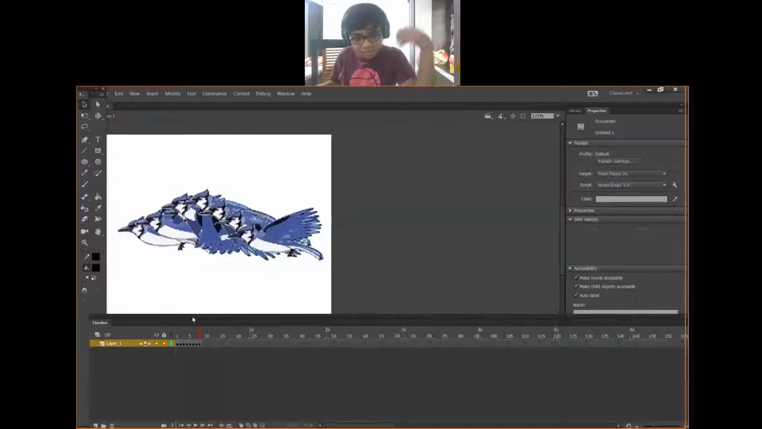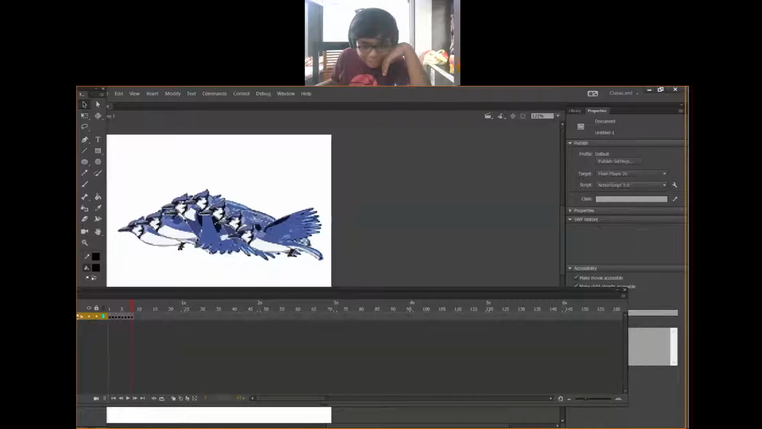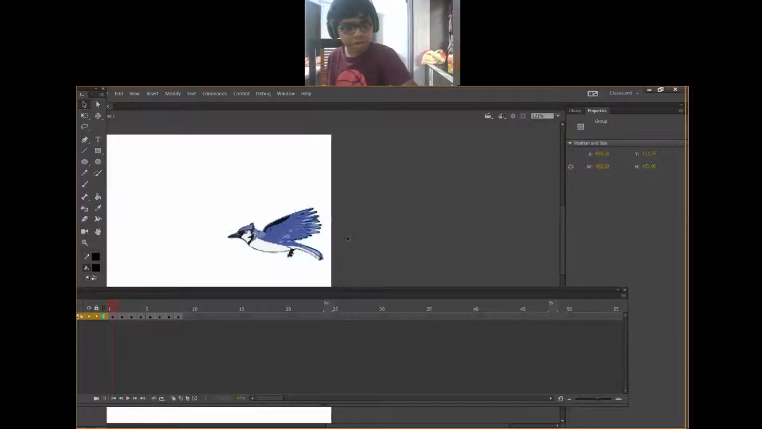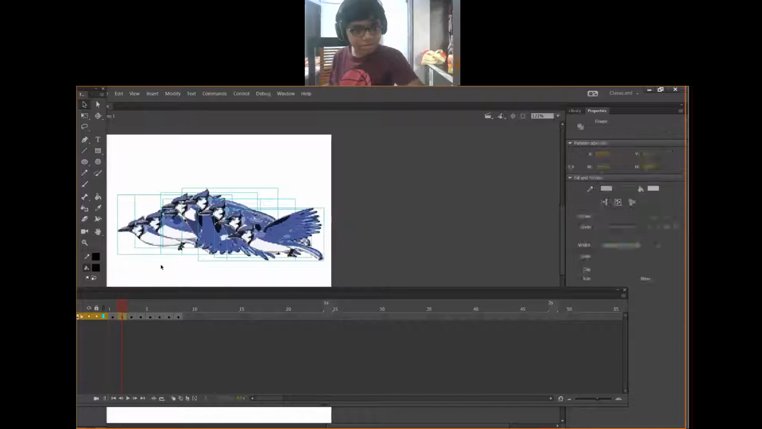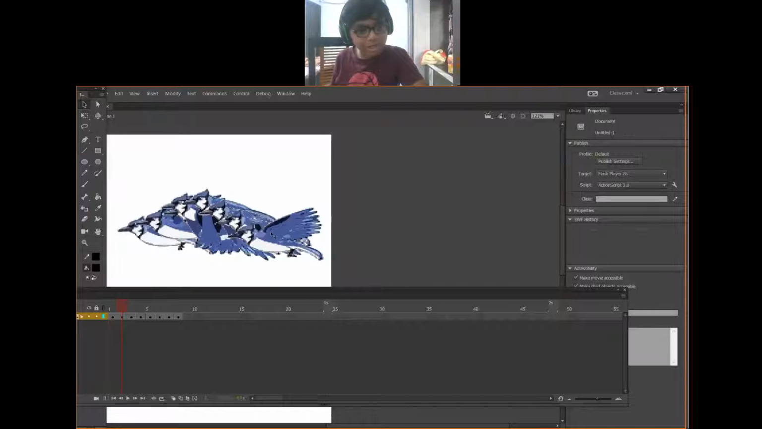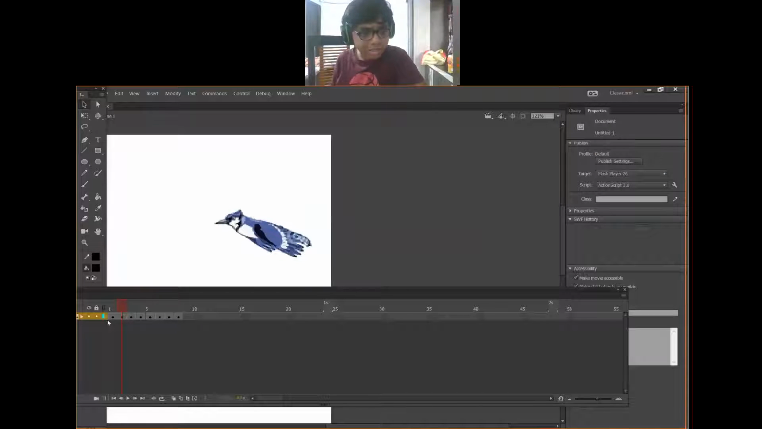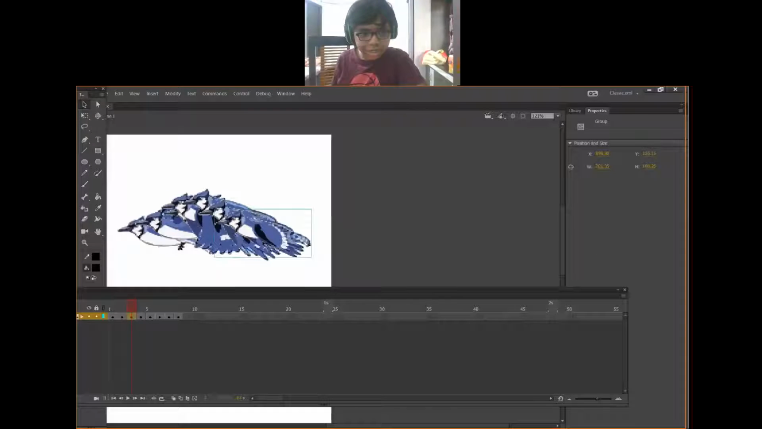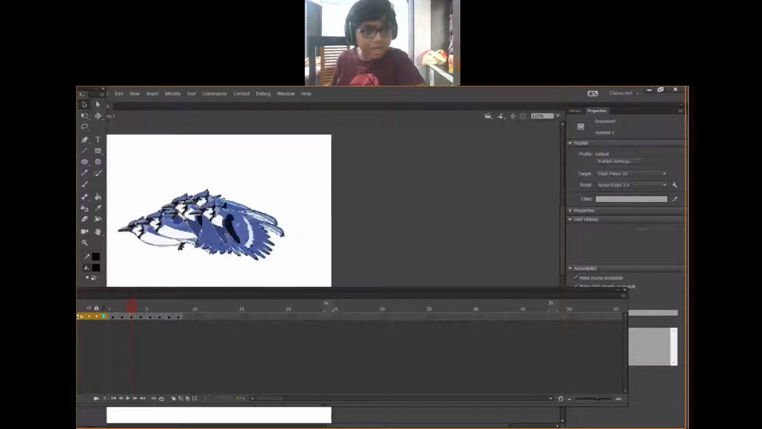Now see the frames in the timeline. I did it in eight frames like this. So now see this. Next, go to the first frame and delete all the birds except the first bird. Again go to the second frame and delete all the birds except the second bird, like this. Then go to the third frame, delete the first, delete the second, and delete the rest except the third bird, like this.